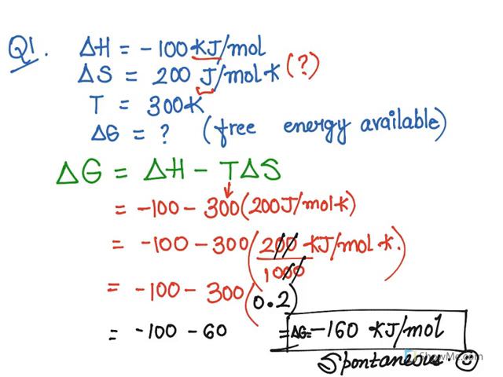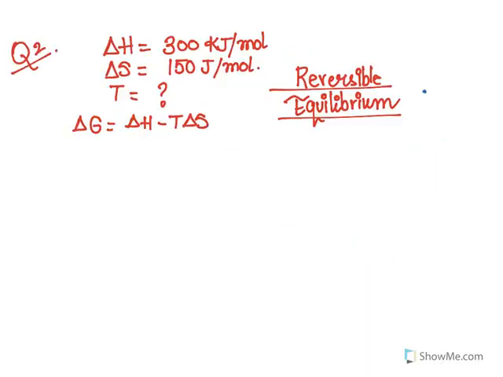All right, let us take a look at another question on the next page. All right, so for this question, students, we are given delta H value is 300 kilojoules per mole, and delta S value is 150 joules per mole. We are now required to calculate the temperature. Another detail that was given in the question is that there is a reversible equilibrium established of the given material or system that we are studying here.